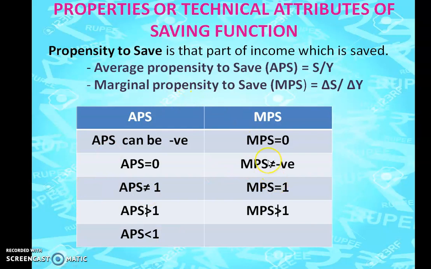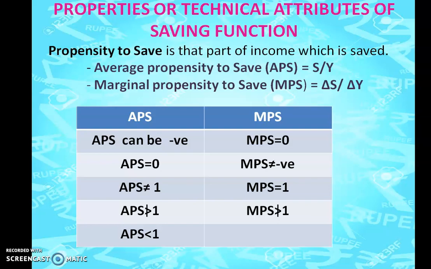Now, coming to the marginal propensity to save. When there is a change in your income, how much of a change is happening in the savings? When you want to find that out, we call it the marginal propensity to save. MPS will be equal to 0 when the increased income is spent completely. Take for example, your income has increased by 2000 rupees and you are spending that entire 2000. Then MPS will be equal to 0.